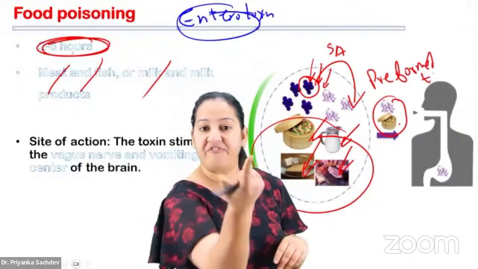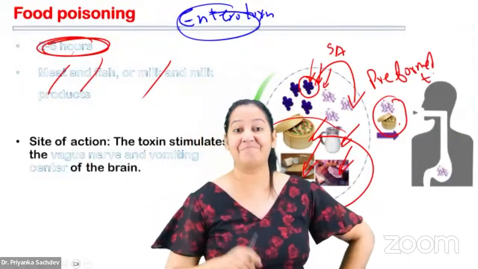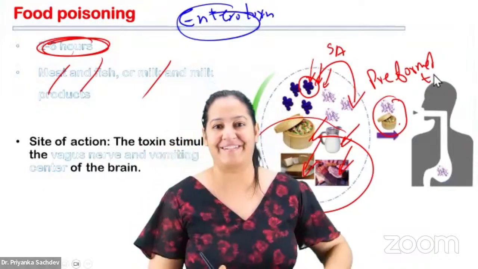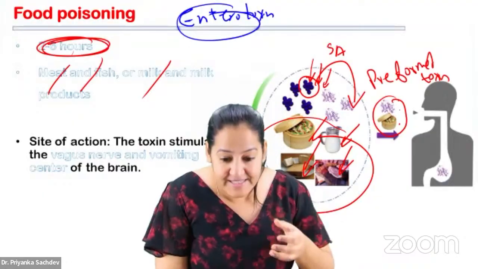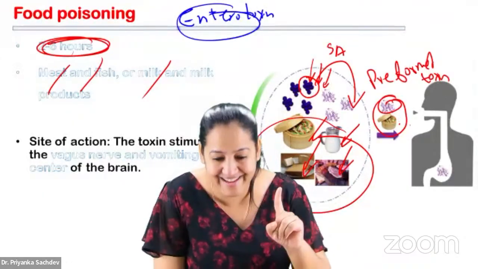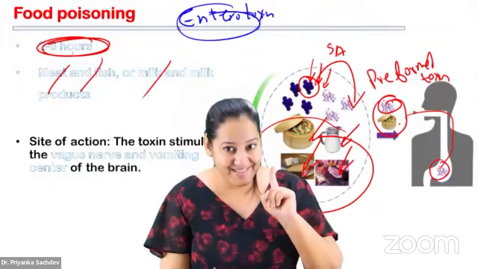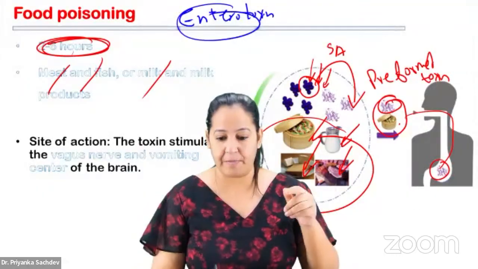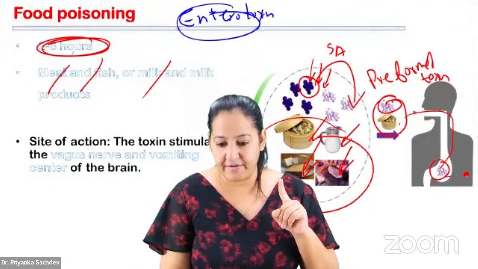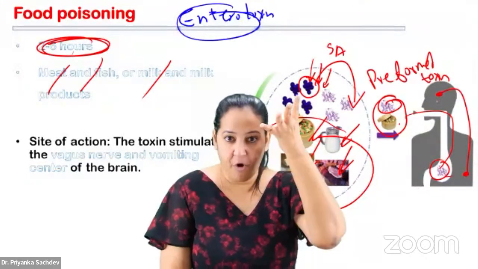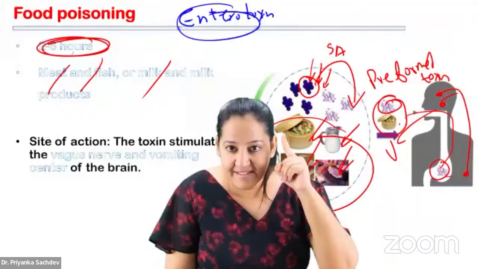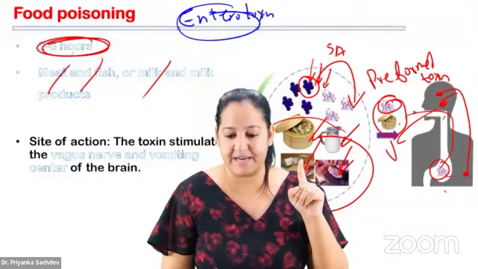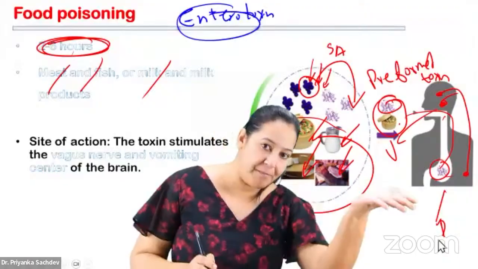That's why it's very fast acting, within 2 to 6 hours, because the toxin is preformed here. The point to be picked here: the toxin is preformed. The person is eating the toxin, not the bacteria. The toxin goes into the stomach and intestine, gets absorbed, and goes into the blood. Via blood, it goes to the brain and stimulates the vomiting center, so the person vomits. It also stimulates the vagus, so the person has peristalsis and diarrhea. So this is the mechanism of vomiting and diarrhea.